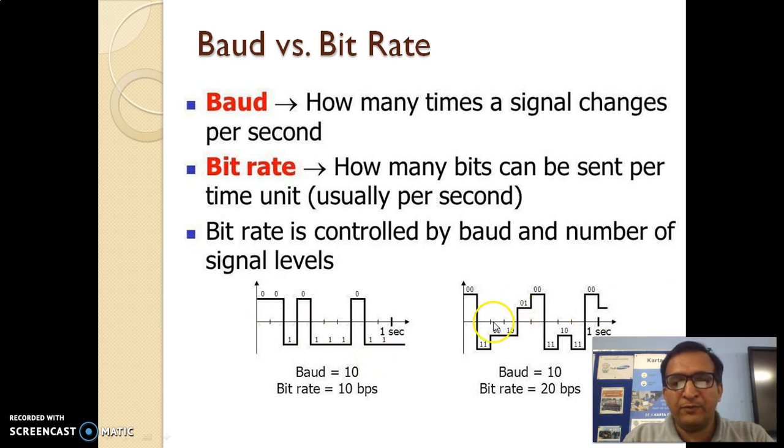But here you can see that there are 2 bits, and the number of times these 2 bits change their state is only 10 times. So baud is 10, but the number of bits flowing is 20. So it is 20 bits per second.